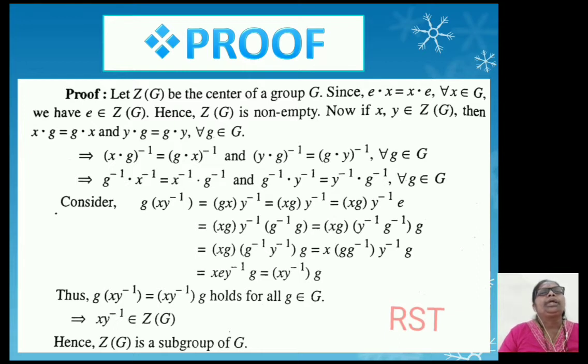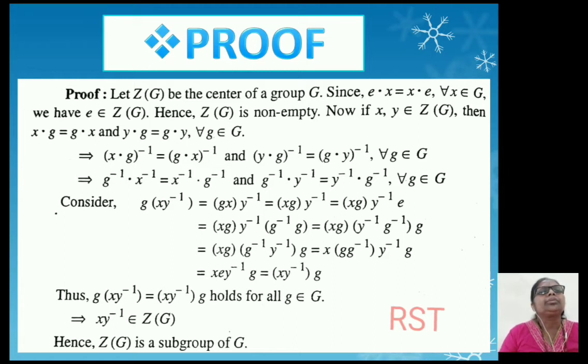which is equal to, take the first two elements in bracket gx, multiply it by the remaining term, that is y inverse, and then replace this y inverse by y inverse into e, and the first bracket containing xg is as it is, so that we get, which is equal to, in bracket xg bracket complete into y inverse and into g inverse into g bracket complete. That means instead of taking e, we replace this term e by g inverse into g, which is equal to,